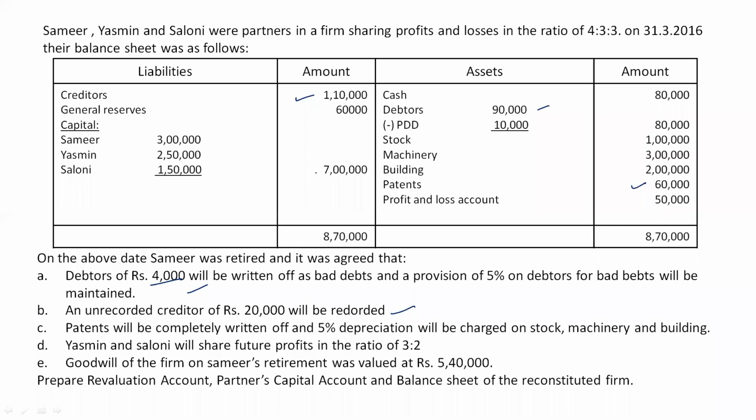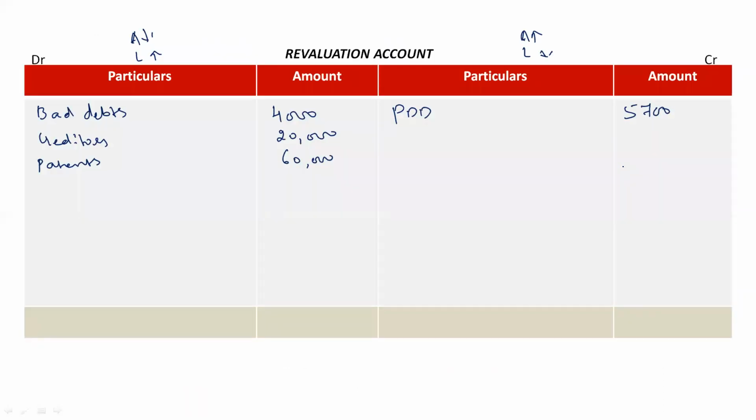Then we have 5% depreciation will be charged on stock, machinery and building. Check the value of stock, it's 1 lakh. Value of machinery is 3 lakh and building is 2 lakh. So for all these three assets, we have to charge 5% depreciation. And we know depreciation means reduction in the value of asset. So on the debit side, stock: value of stock given is 1 lakh rupees into 5% of that.